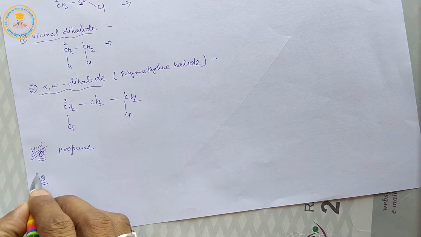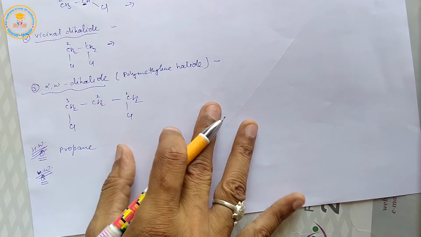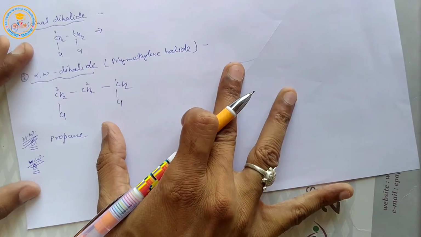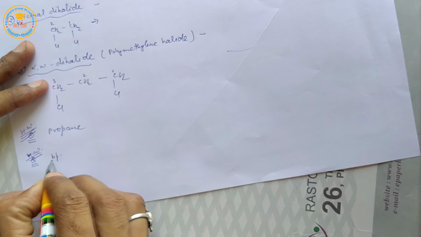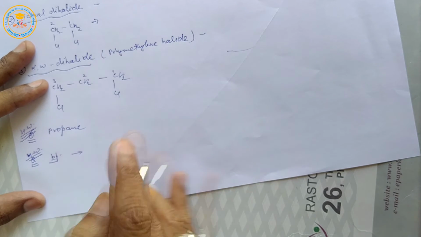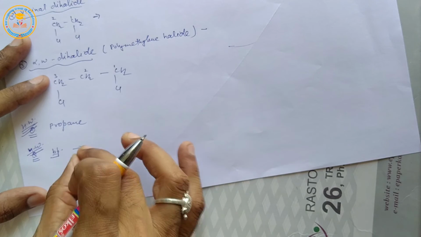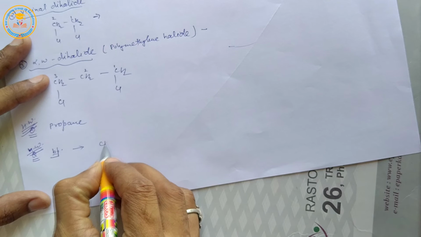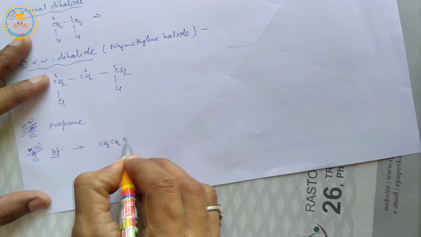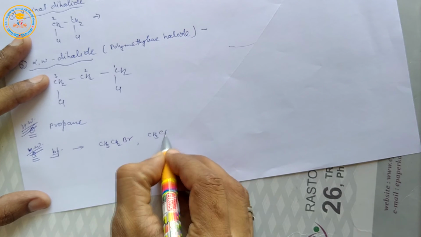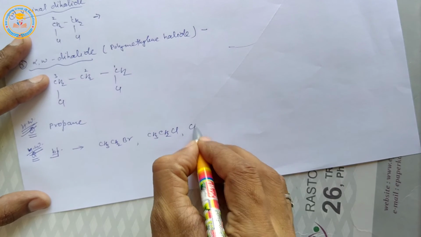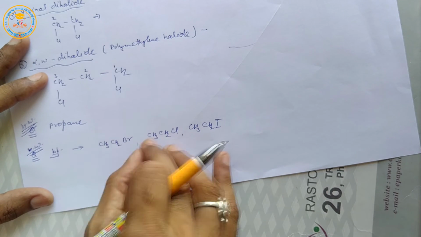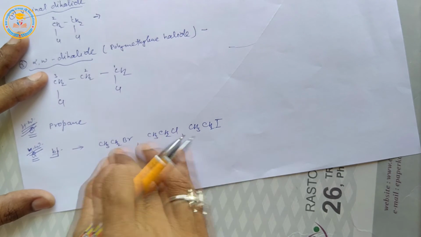Another question for homework. Arrange the following compounds in increasing order of boiling point. Very important question. Arrange the following compounds in increasing order of boiling point. Compounds are ethyl bromide, ethyl chloride, and ethyl iodide. This was in the RBSE 2016 board paper.